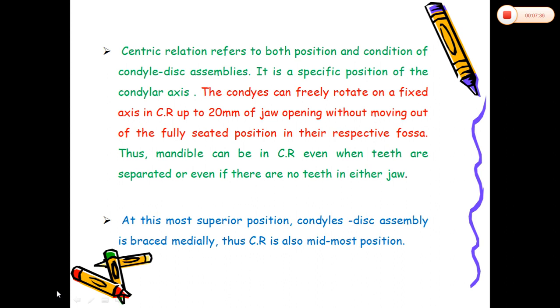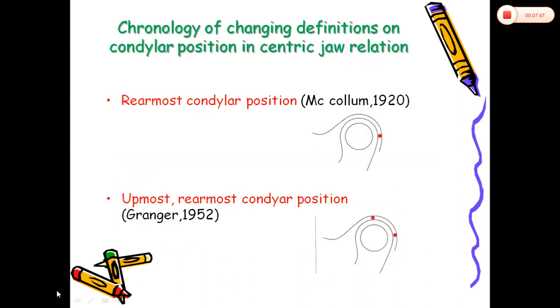At this most superior position, the condyle disc assembly is braced medially. Thus, centric relation is also a midmost position. Then, these centric relation definitions have been changing from the past, almost from the start of the 19th century. So the chronology has been completely changed in defining the condylar position in centric jaw relation.